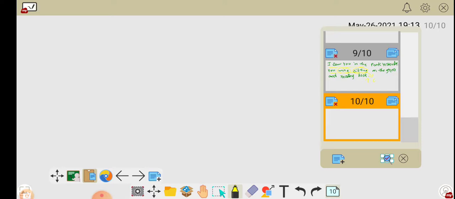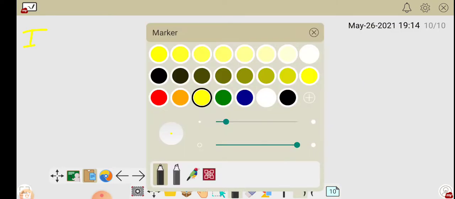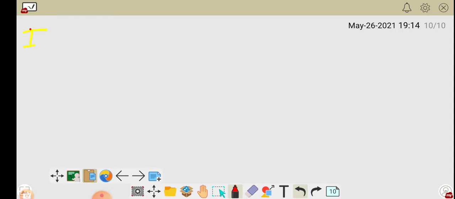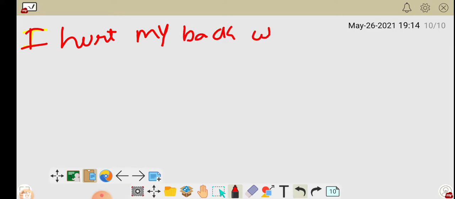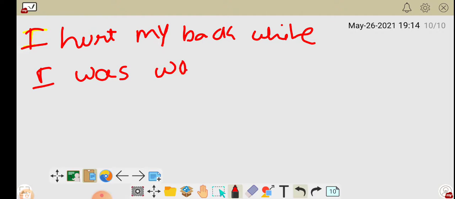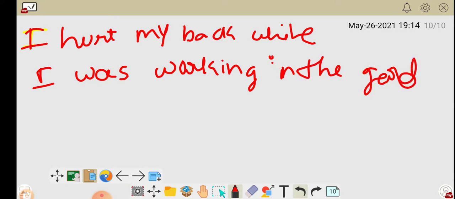When? Because "while" means at the time of walking. While I was walking in the garden. It means during the time he was walking in the garden, at that time something hurt his back.